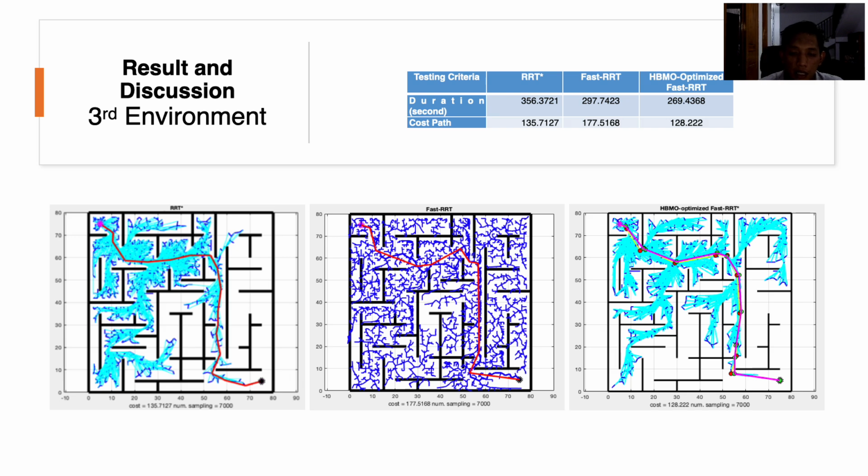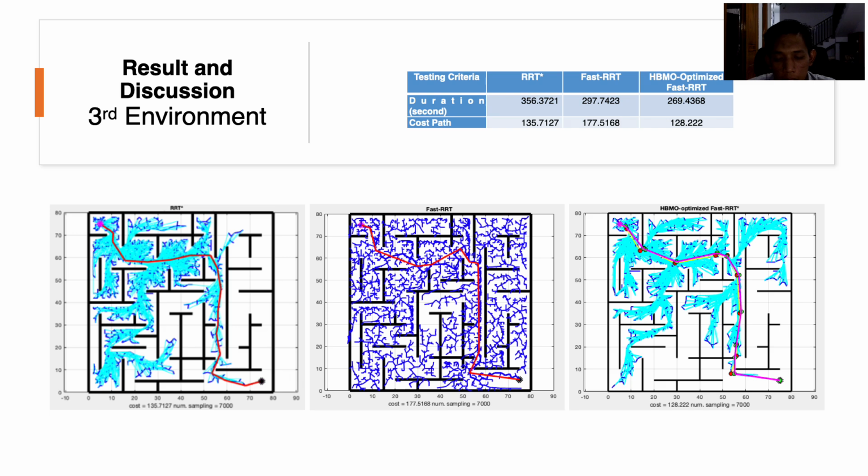Referring to this complexity, the number of sampling allowed is 7,000 and the performance is examined in terms of optimality and convergence rate. The positioning of the starting and goal nodes in the third case on the third environment refers to the need to test the exploration process through narrow channels. The results of this experiment can be seen from the figure attached in this slide.